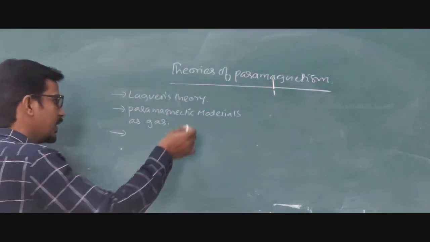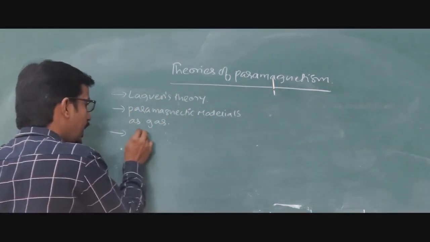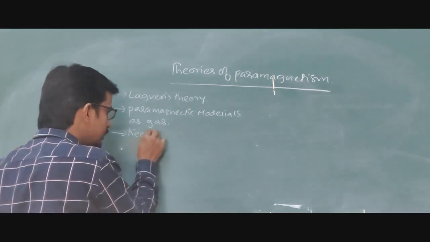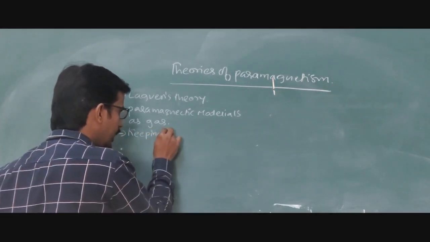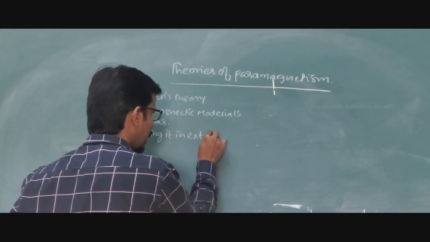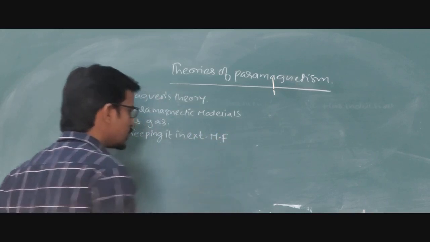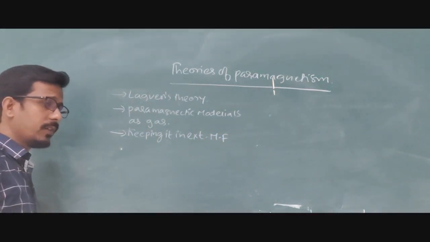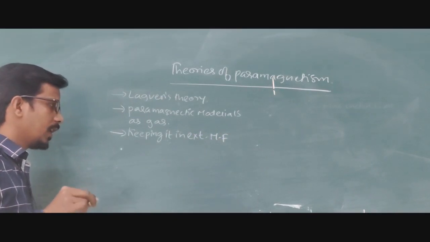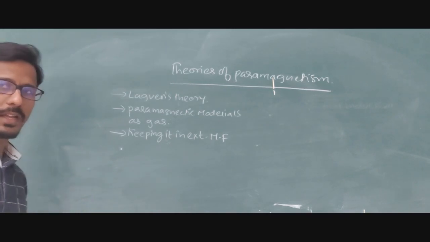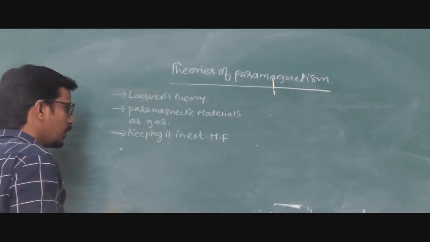Now, after considering it a gas, not as a material, we keep it in an external magnetic field. We have taken a paramagnetic material. What happens when we keep it here?